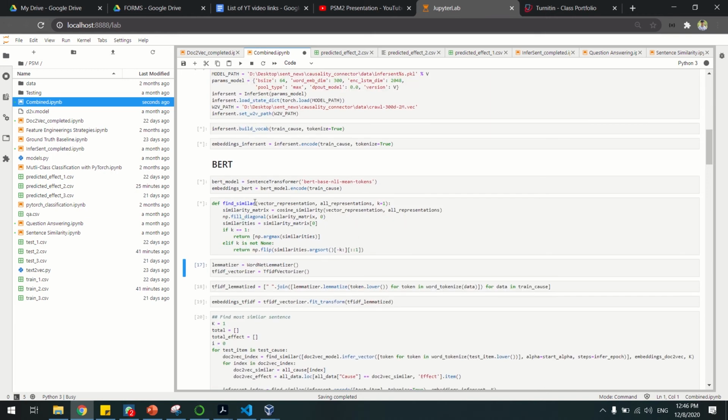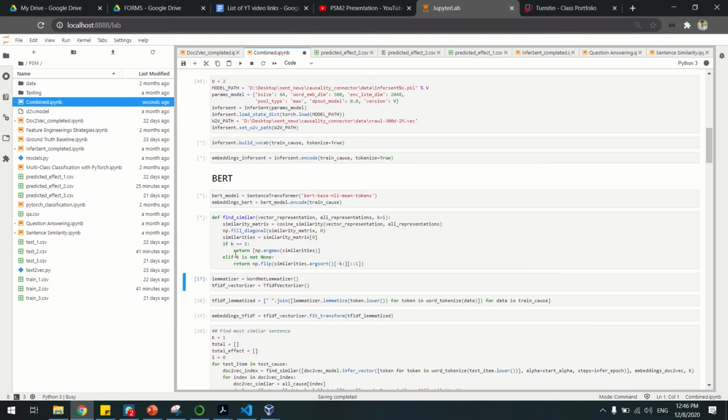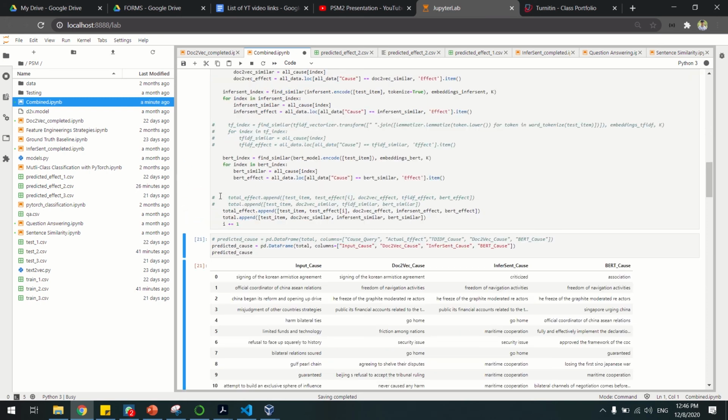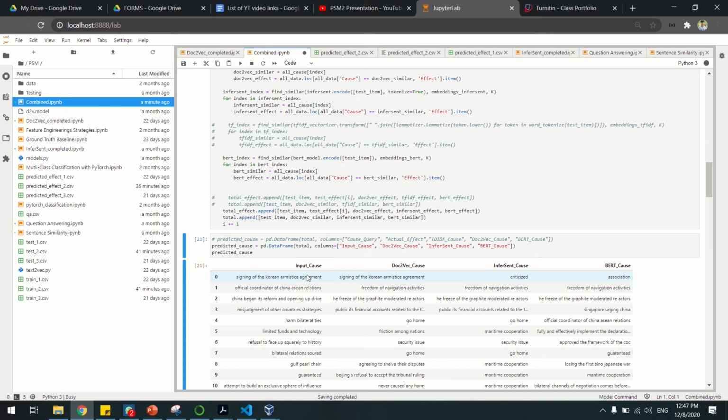So this is my cosine similarity function. As you can see, it takes a long time to run. And then this is finding the similar concept. So this is for the three embedding techniques.